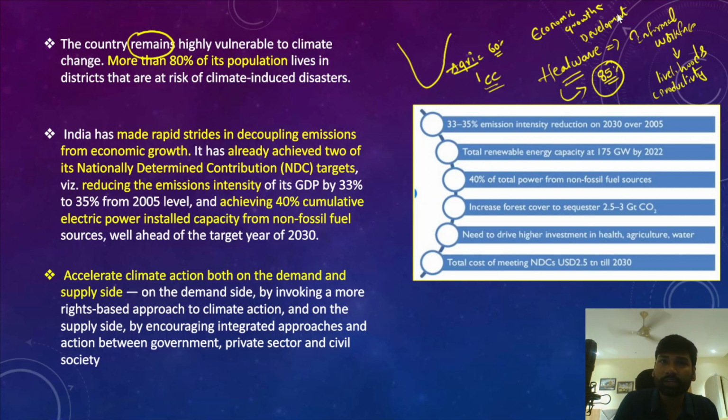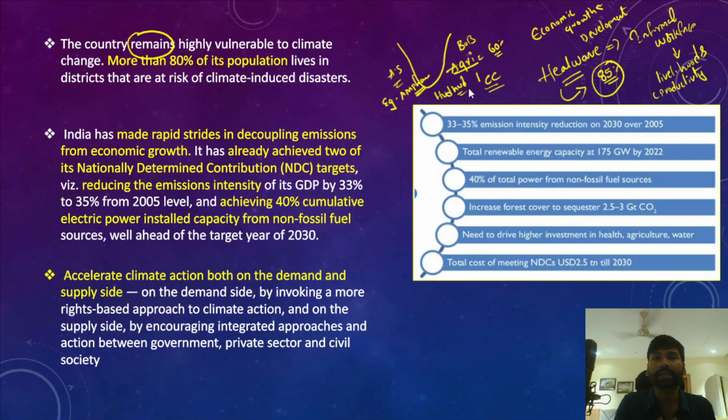So after that, we have a huge coast, and that coast is surrounded by the Bay of Bengal and the Arabian Sea. However, the problem is that the cyclone intensity and frequency has been increasing. If I can provide you one example, that is cyclone Amphan. Cyclone Hudhud is also another example.